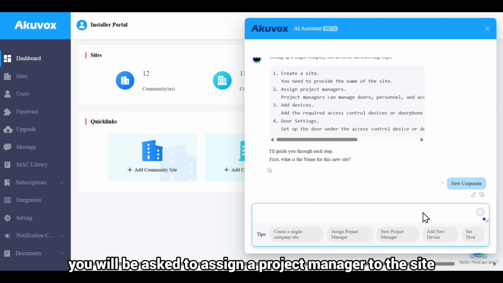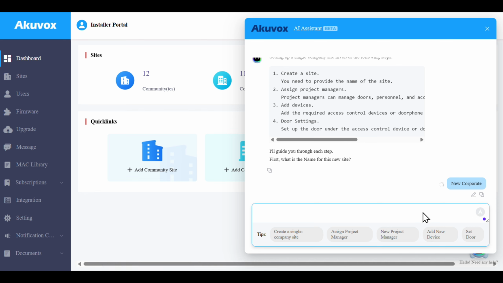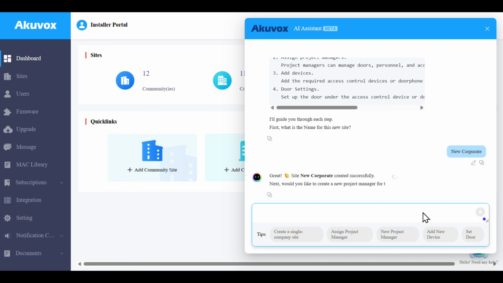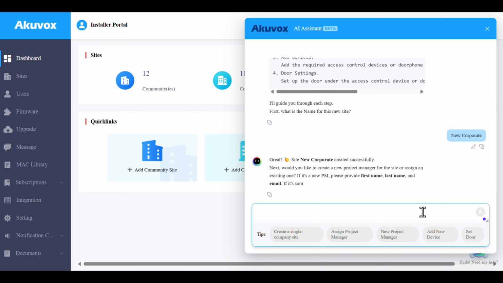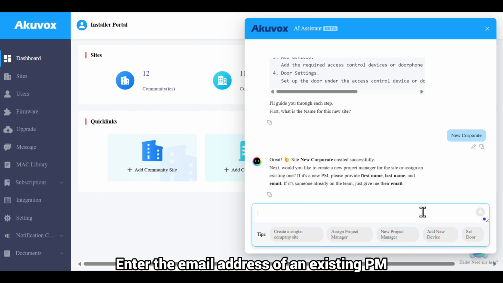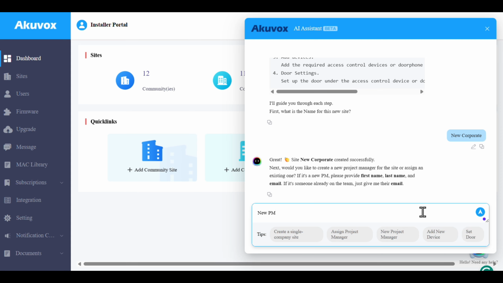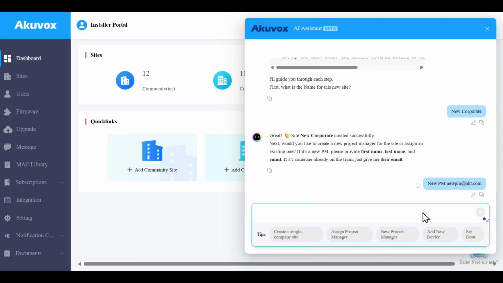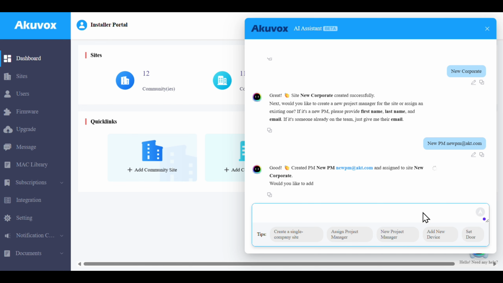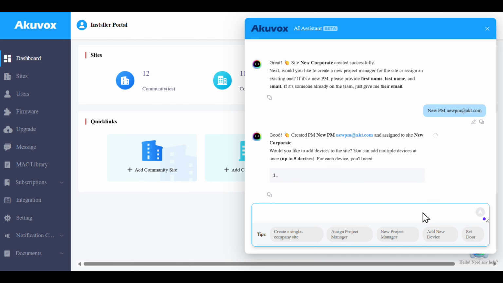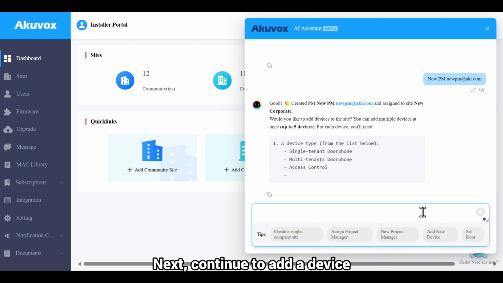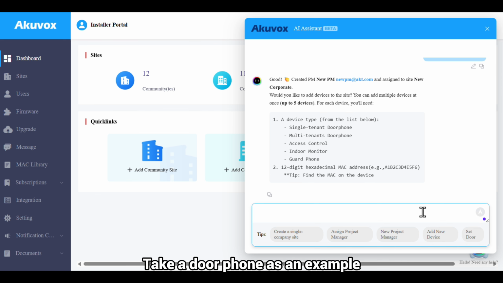Then, you will be asked to assign a project manager to the site. Enter the email address of an existing PM or create a new one. Next, continue to add a device. Take a door phone as an example.